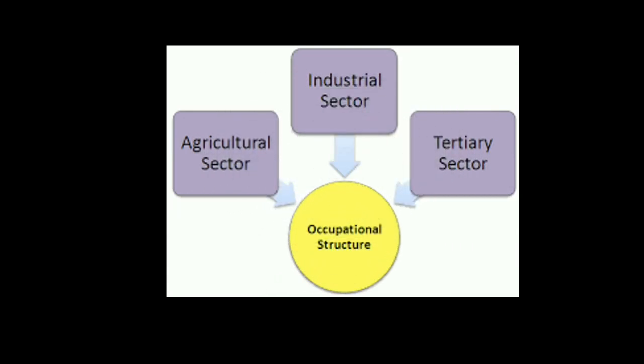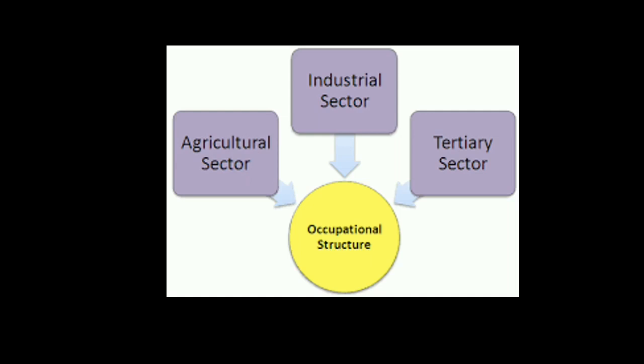Next we have the occupational structure. Here it is divided based on their work. So we have the primary activities, secondary activities, and tertiary activities. The primary activities can also be called the agricultural sector. It includes agriculture, looking after animals, forestry, and fisheries. They all come under primary activities, where everything is involved around agriculture and looking after animals.